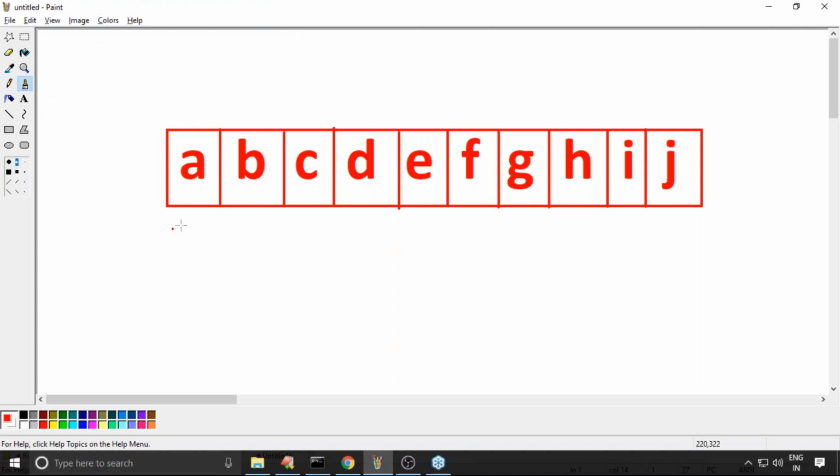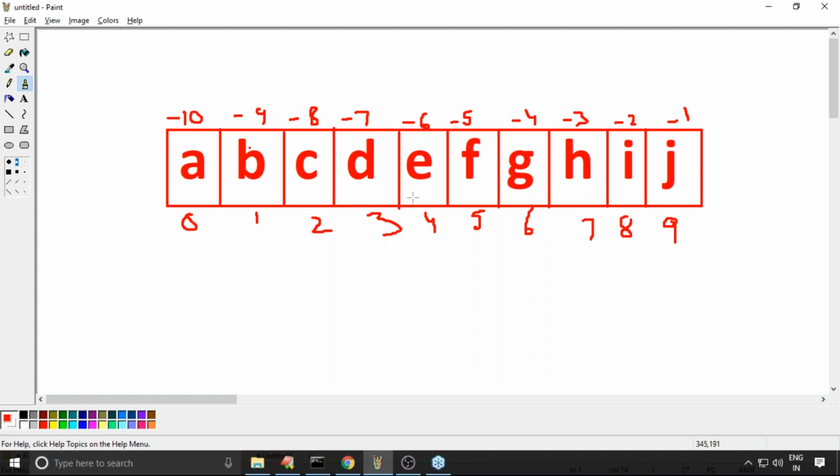Positive index is 0, 1, 2, 3, 4, 5, 6, 7, 8, 9. Okay, so almost all the symbols are covered, 0 to 9. Next, negative index, -1, -2, -3. Next, -4, -5, because we are going to cover multiple cases. That's why you people should have clarity. -8, -9, and then -10. So this is my string. Positive index and negative index is already there, sir.